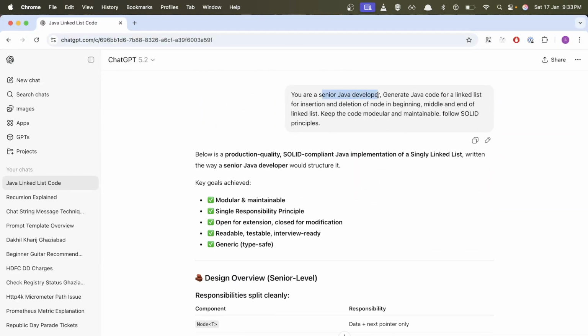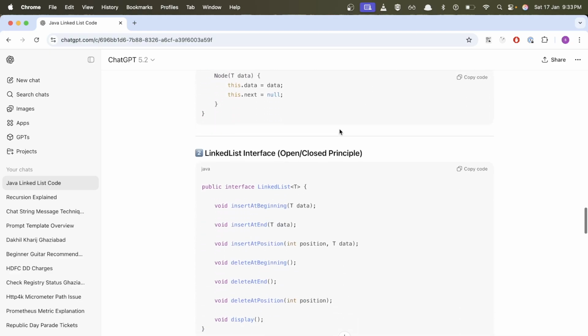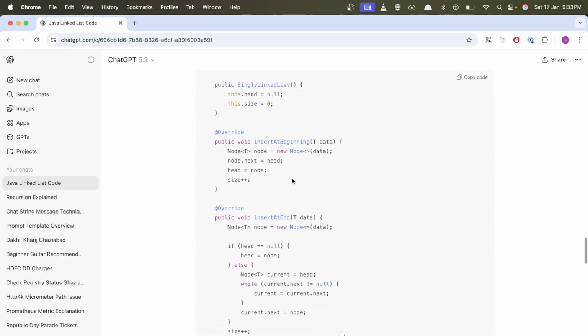It tells it that you are writing code for something like a production environment, right? And you have not specified any data input type as well. Like you have not provided how the linked list will look like, whether it will have integer values or string values. But you have provided the role. So it knows when you write production-ready code, it should be as reusable as it can be, right? So that in future, if you want different data in the linked list, you can use the same code. So it has created generic classes now. As you can see, it's much better.